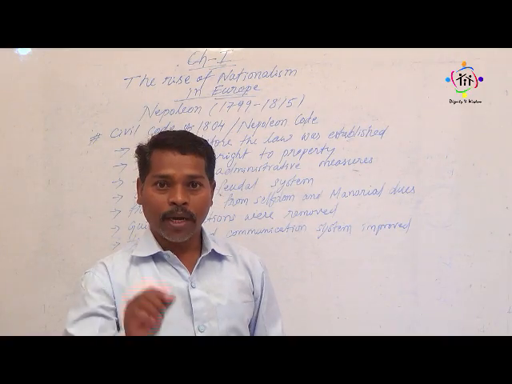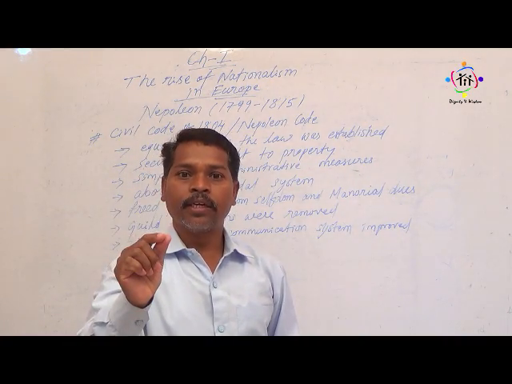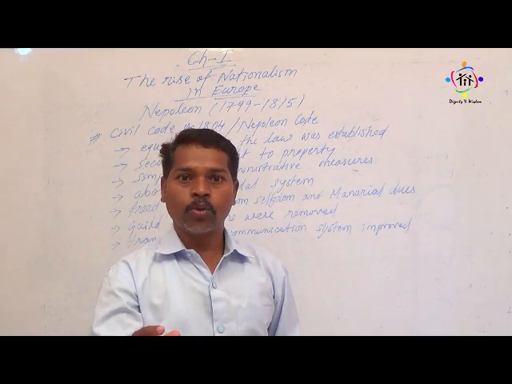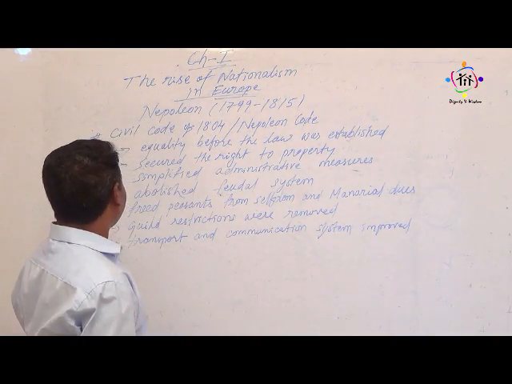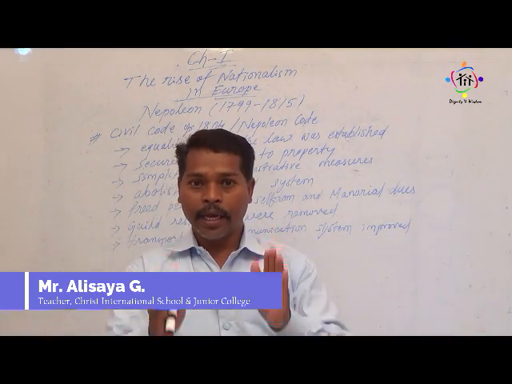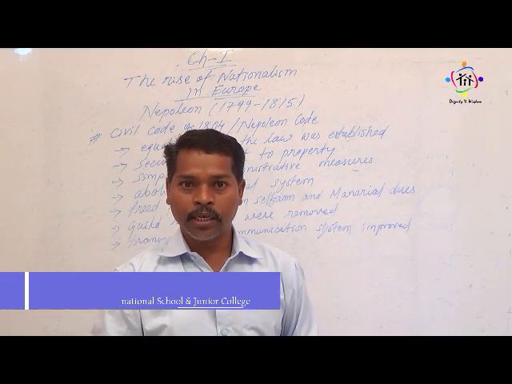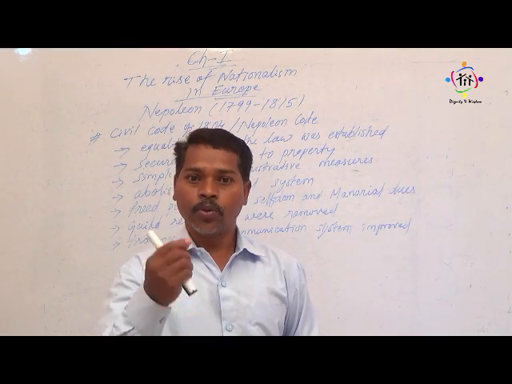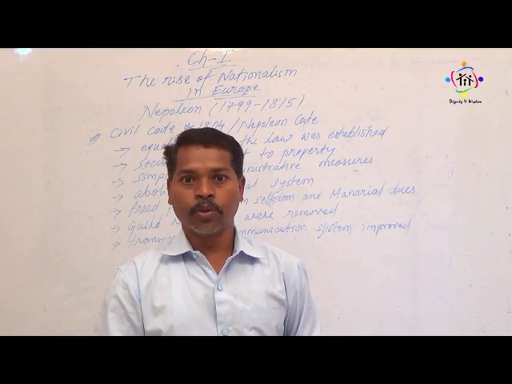Go through this video and you will understand it, and it will be clear to you what the Napoleon Code is. Dear students, as I have written here, there are 7 points. These belong to the Napoleon Code, so go through it, listen carefully and understand it. And if it is not clear, you can contact me on my personal number and it will be clarified to you. Thank you, students.